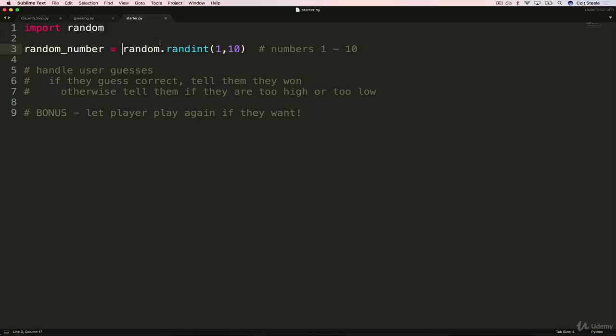So then it's up to you to then ask the user for guesses. You'll need to use a loop to continue asking for guesses while they are wrong, while the user has not guessed the random number. And as a bonus, you don't have to do this, but it's good practice to basically keep playing if the user enters Y after the game is over, and to break out, hence you can use break, if they type N. So there's a couple ways of structuring this, but you'll need to use at least one loop and a couple conditionals. All right, so in the next video, we'll go over a solution.